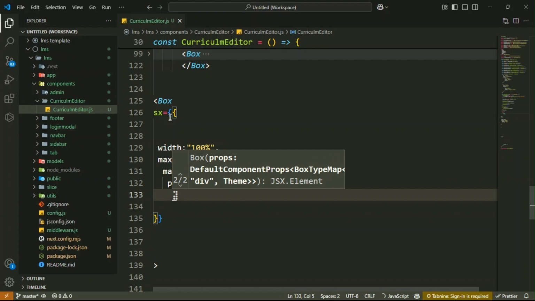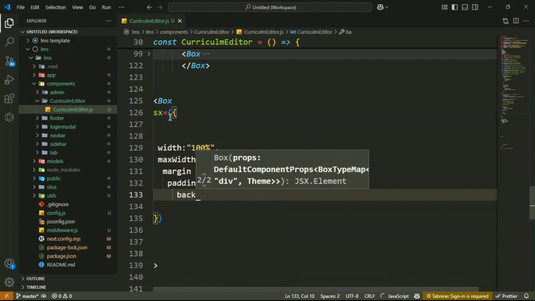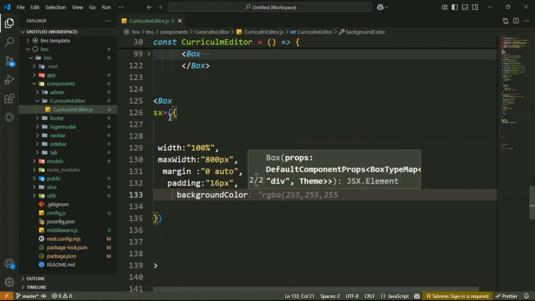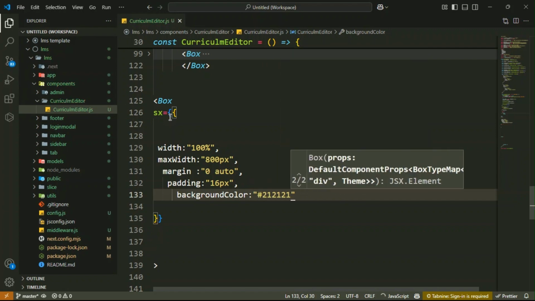Then after that, background color dark. Background color is hash 212121.